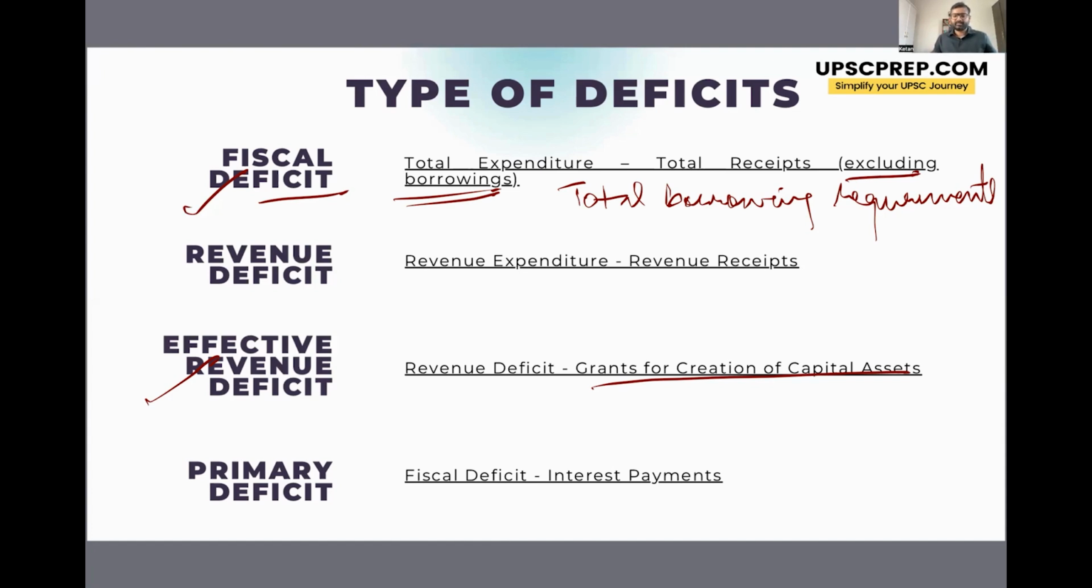And the fourth one is primary deficit, which is fiscal deficit minus interest payments. So what happens is that the government has to pay interest on the debt that it has taken in the past years. Now the government cannot do anything about it in the present year, because that is an obligation for the government. So a primary deficit calculate किया जाता है, where they subtract the interest payments from fiscal deficit, and this primary deficit the government tries to bring down to a very low level, almost equal to zero. Right. So these are the various types of deficits.